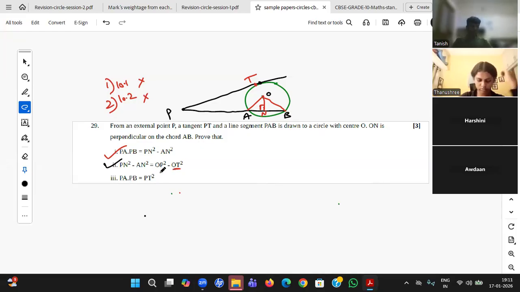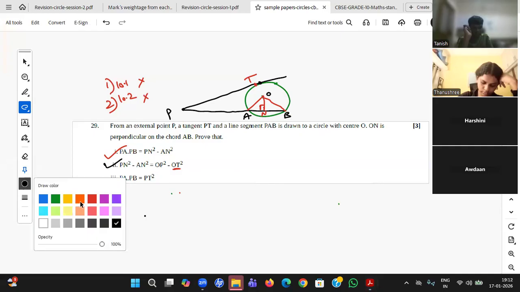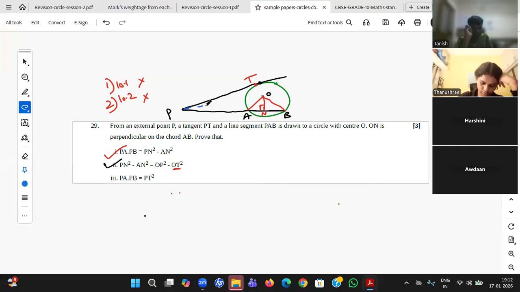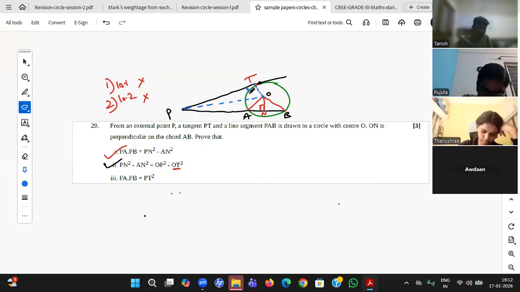Sir, I joined OP. Now you see, OP is there. Definitely you should join OP. OT is there. Definitely you should draw OT. Now once OT is drawn, soon you write 90 degrees, Theorem 10.1. Then Narendran? So then I applied Pythagoras theorem in triangle POT.